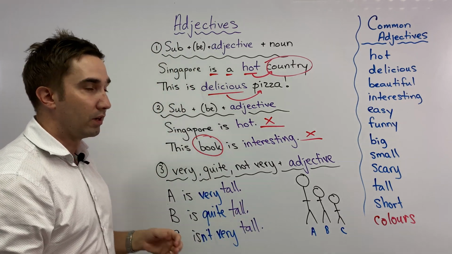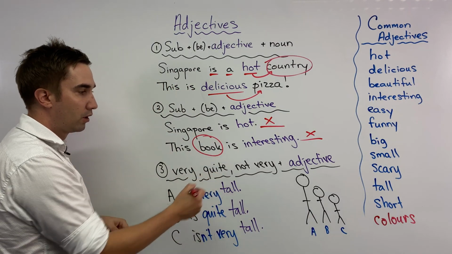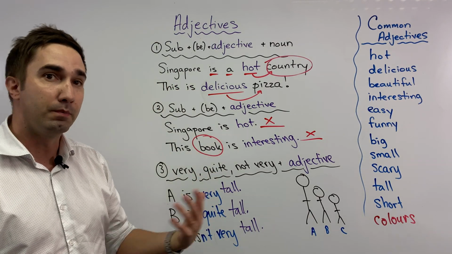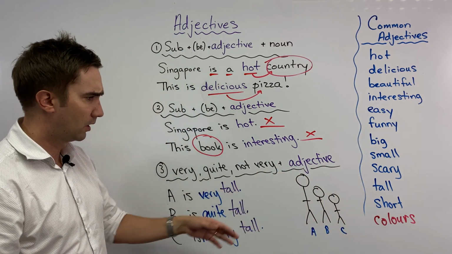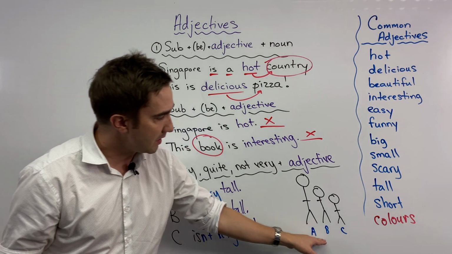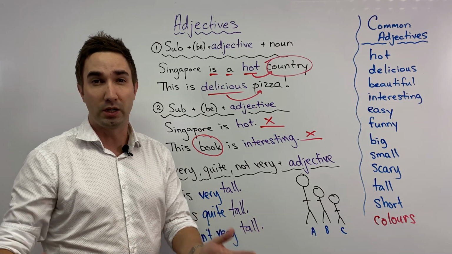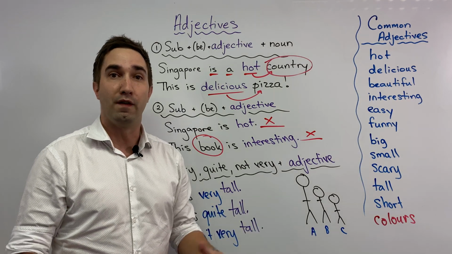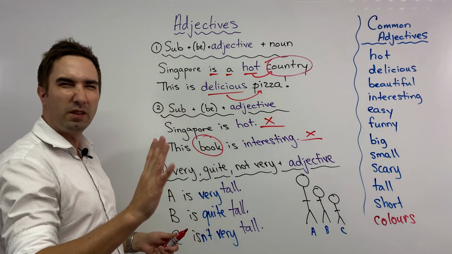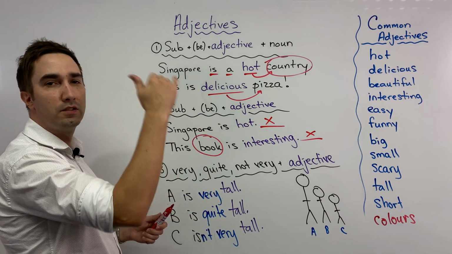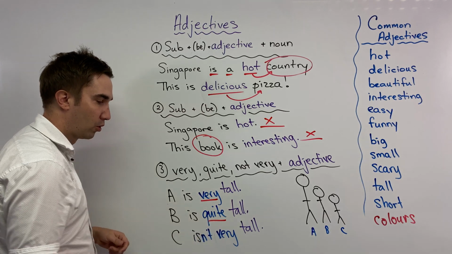All right. Now, if I want to change the meaning of an adjective, I can use very, quite, or not very plus an adjective. So if we look at these three handsome men here, it's a beautiful picture. We have A, B, and C. Maybe I can say A is very tall, like Yao Ming or Shaquille O'Neal, right? They are very tall. I can say B, he's still tall. He's not very tall, but I can say he is quite tall. So I can say very tall or quite tall.